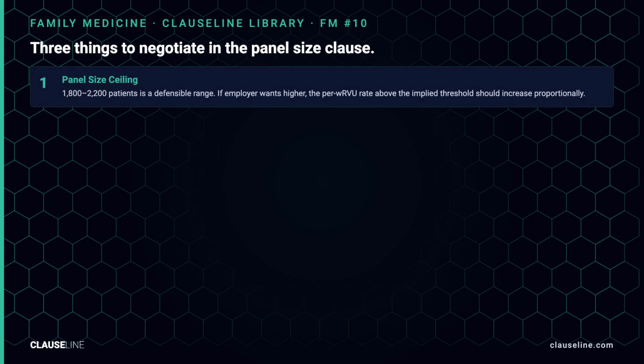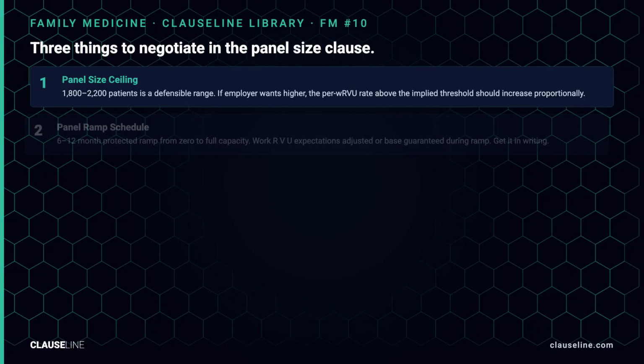That alignment is not accidental. Employer contracts are built around the assumption that median production equals median compensation. When a practice assigns you a panel that generates above median wRVU production, the compensation structure often does not scale proportionally. Here is what that looks like in practice.